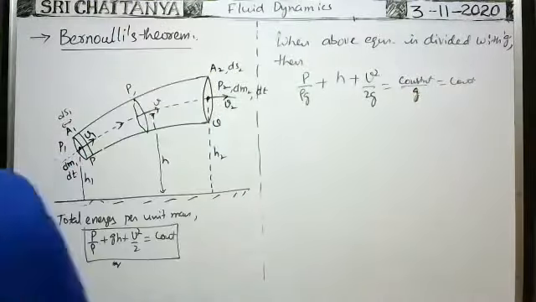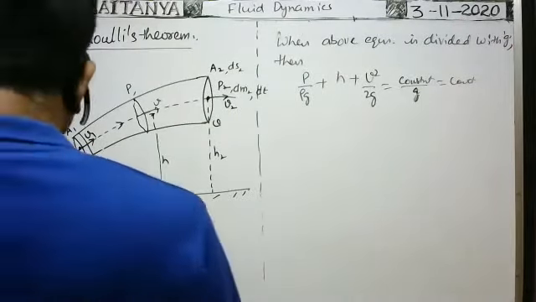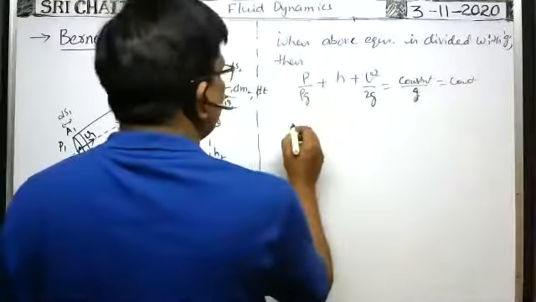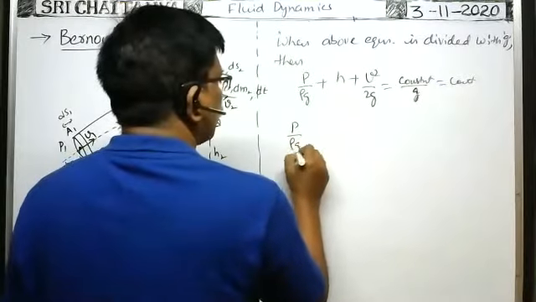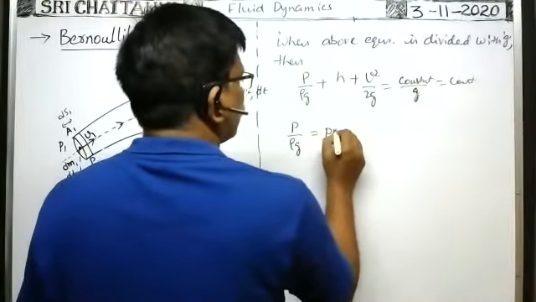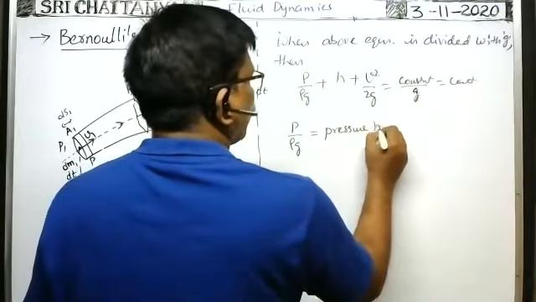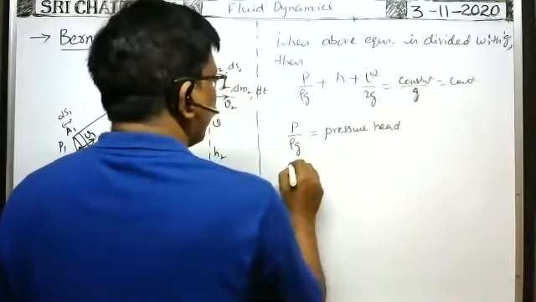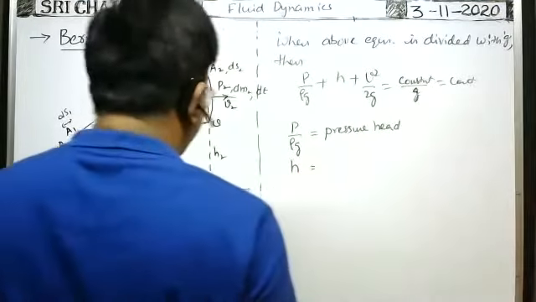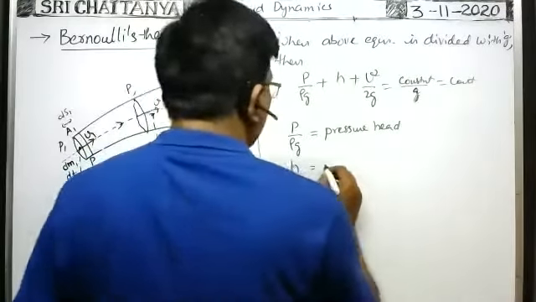So in this formula, p by rho g is called the pressure head. Okay, h is called the gravitational head.